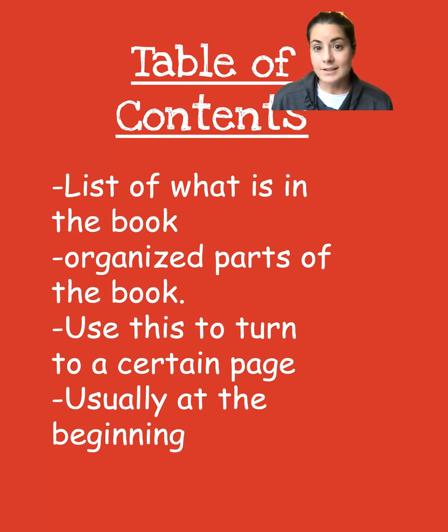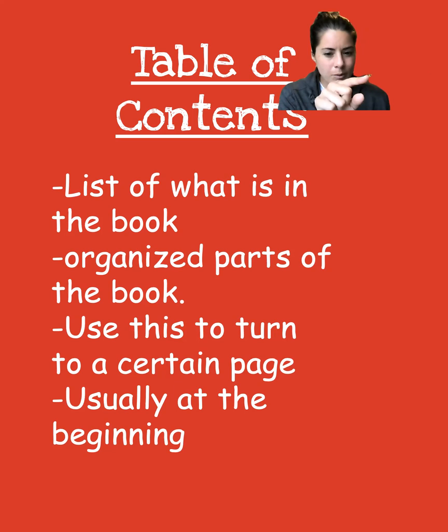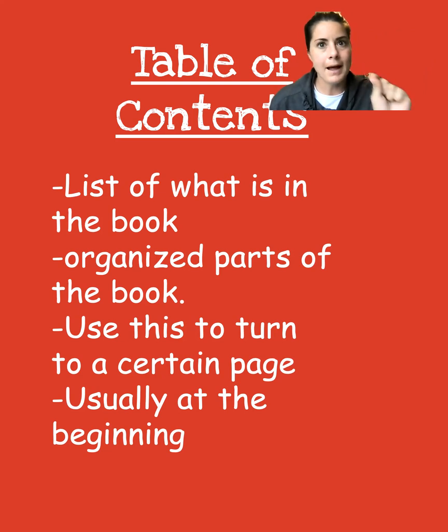So, table of contents. Okay, it's just a list of what is in the book. Okay, that's it. It's a list of what's in the book. It's organized in parts of the book, so maybe you can turn to it if you want to know a certain thing. You might look on the table of contents, look for what page it's on, and you flip to it. Because, like we said, nonfiction, it's not a story about beginning, middle, and end of what happens. It's okay if you're just looking for certain information to just go to that page, look at the table of contents, find it. Oh, page 7. I'm going to learn about that. All right, I'm going to go right to it because I got to find out some information.